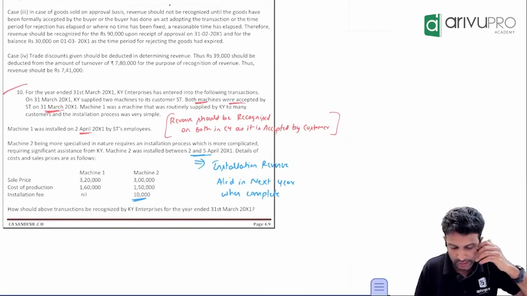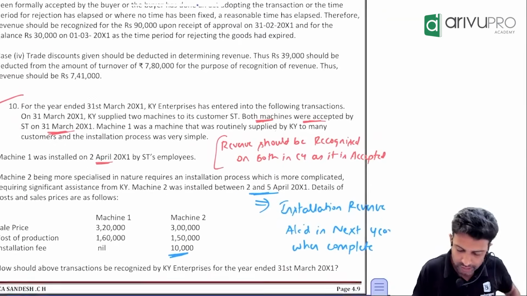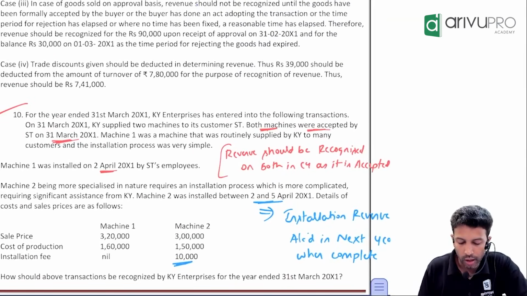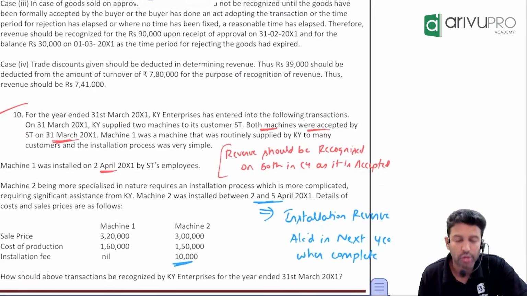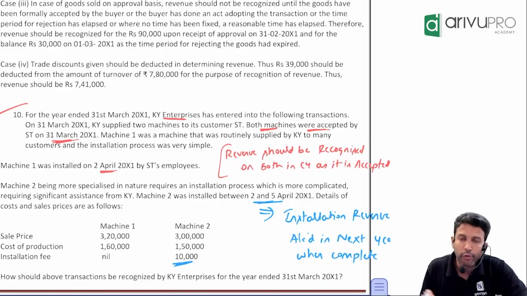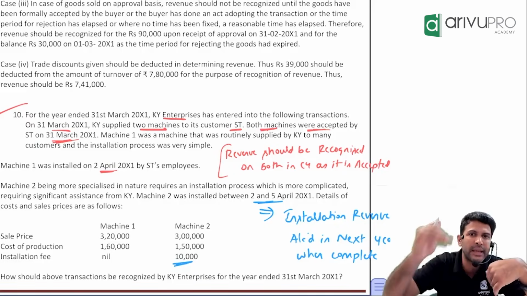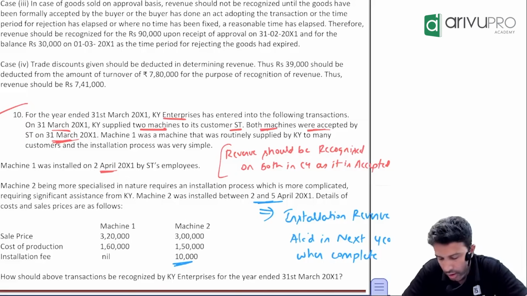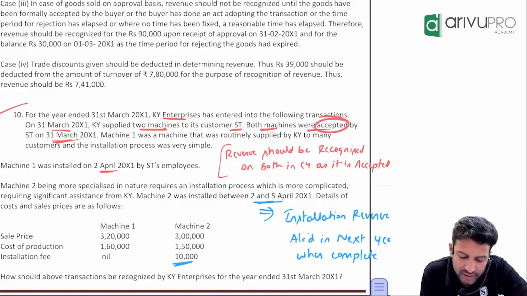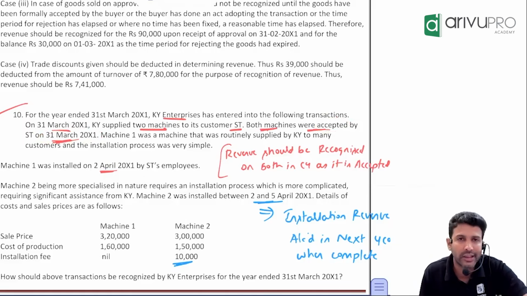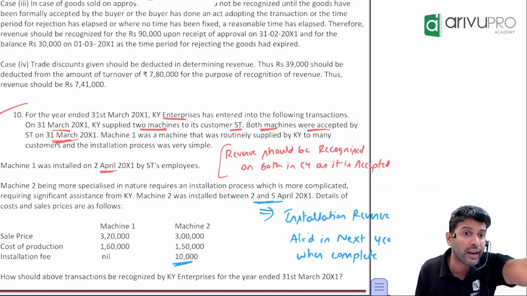Maybe this also I'll take up. This is a study material question as well as our class notes question. For the year ended 31st March 20x1, KY Enterprise has entered into the following transaction. On 31st March 20x1, KY supplied 2 machinery to its customer ST. We are machinery dealers, and for a machinery dealer, machinery is not PPE, rather it is goods. Both the machinery were accepted on 31st March 20x1. The keyword there is that the customer has already accepted.